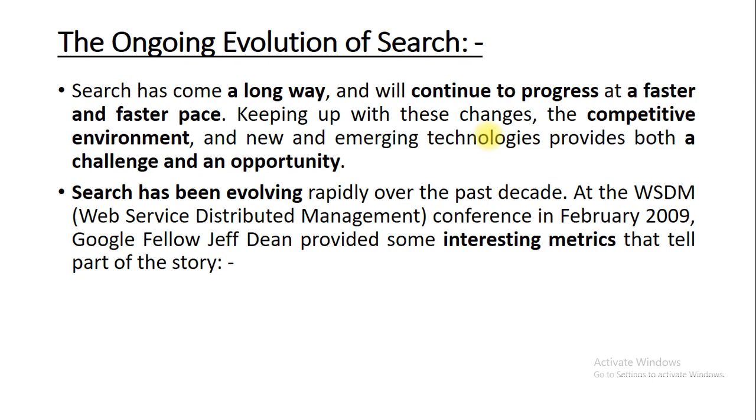The search has been evolving rapidly over the past decade. At the WSDM, the full form of WSDM is what? Web Service Distributed Management Conference, which was held in February 2009, and one Google fellow is there, Jeff Dean, who provides some interesting metrics that tell part of the story.